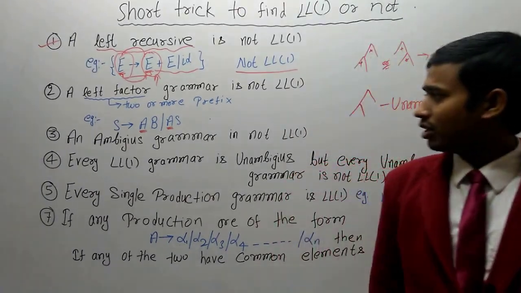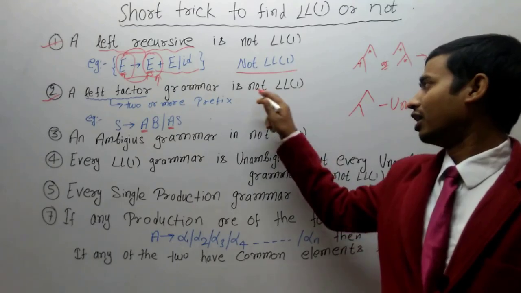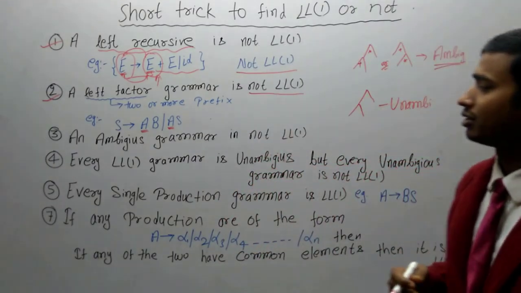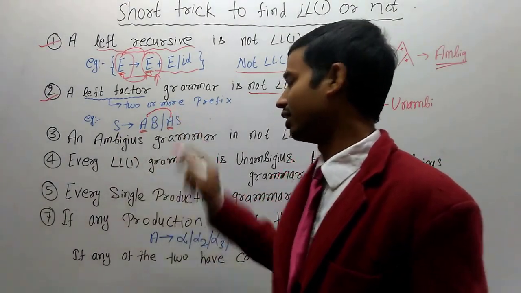Now we move to trick number 2. A left factor grammar is not LL1. What is the meaning of left factor grammar? Left factor grammar simply says to you that there is something common on the left side.